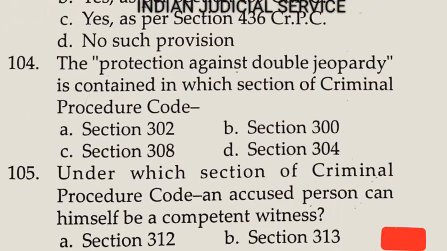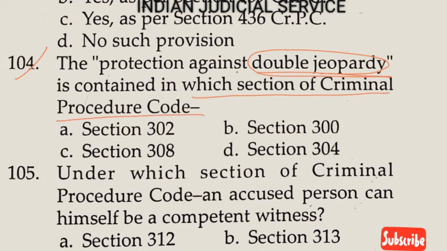Now question number 104. The protection against double jeopardy, this is very important, is contained in which section of the Criminal Procedure Code? Section 300. So the answer is option B. And the doctrine of double jeopardy is provided in which article of the Constitution? Please comment the answer to this question in the comment box.